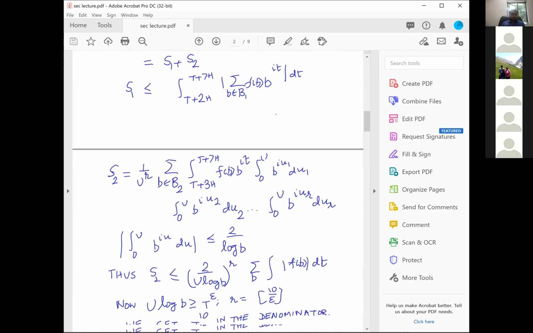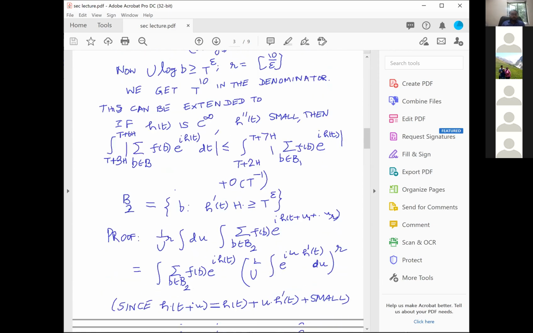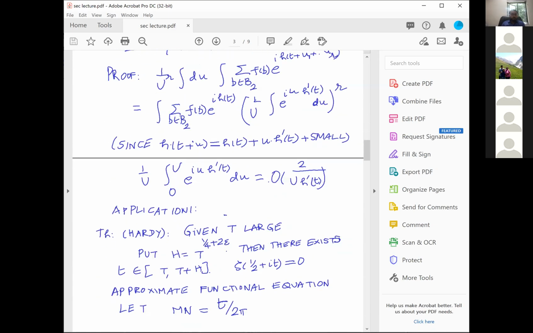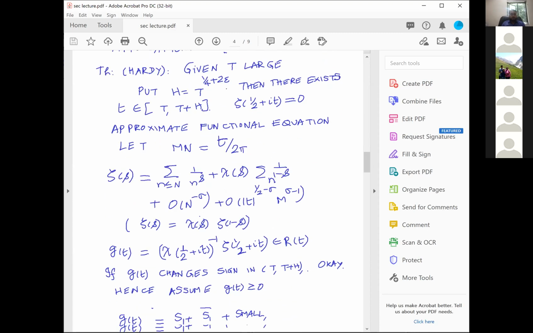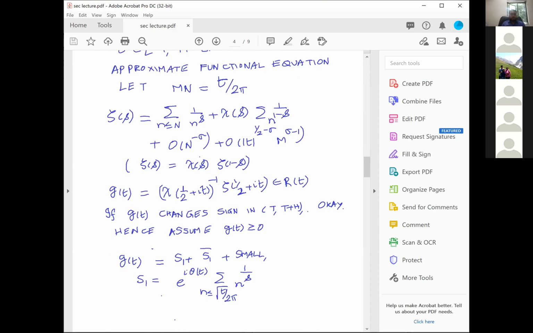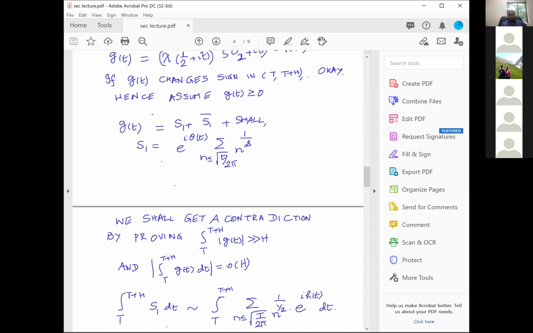And that's exactly what we are doing. And now I want to prove Fárade's theorem, which is essentially to prove that these two integrals differ very much. The one integral is the integral of mod gt. The other integral is just the modulus of the integral of gt. And you prove that the integral of modulus gt is bigger than h, and the modulus of the integral of gt is little o of h.